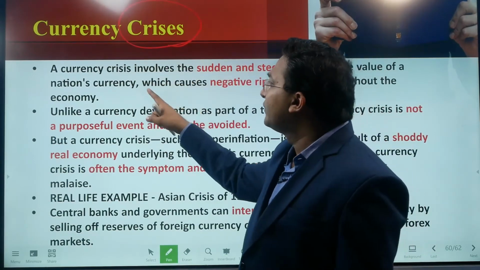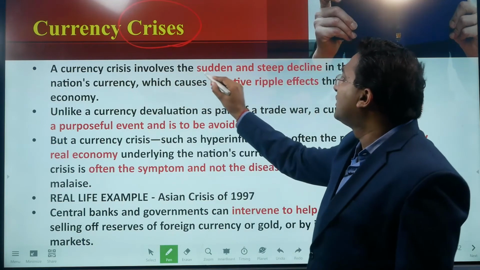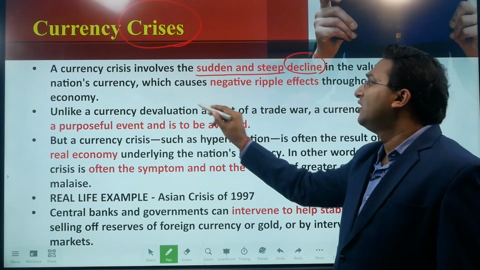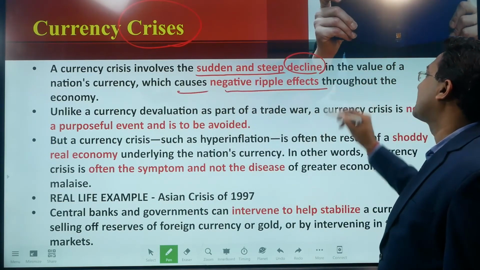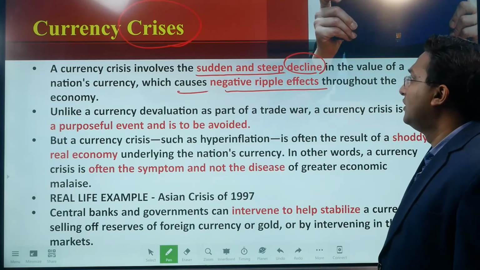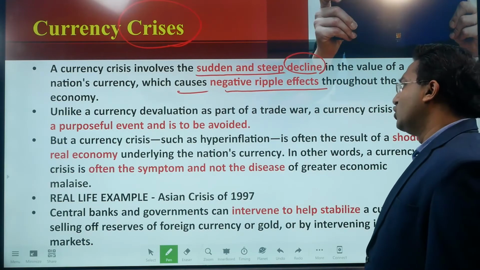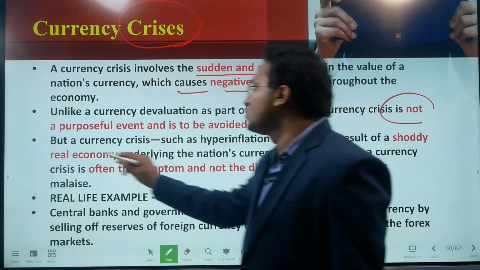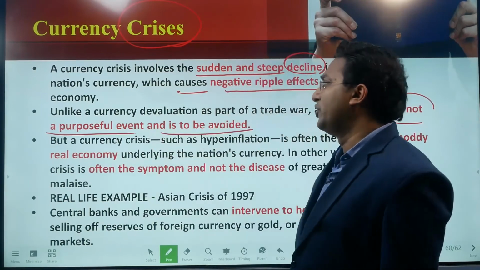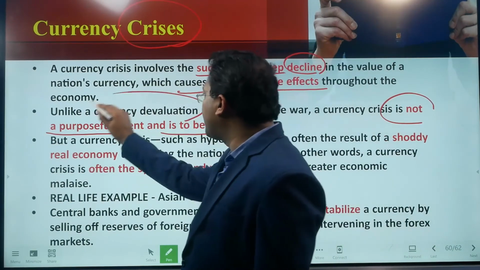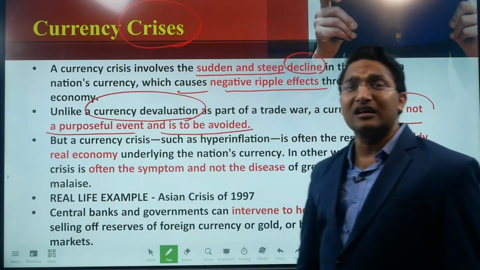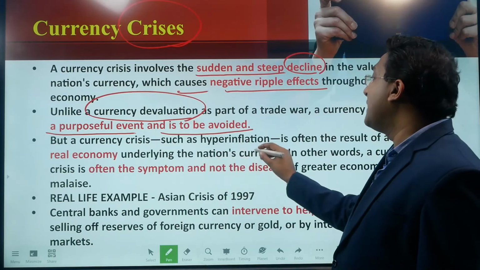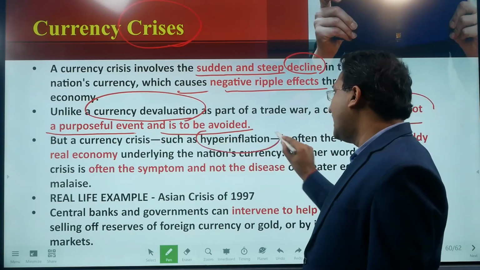In case of currency, a currency crisis involves the sudden and steep decline in the value of a nation's currency, which causes negative ripple effects throughout the economy. Unlike a currency devaluation as part of a trade war, a currency crisis is not a purposeful event and is to be avoided, right? Currency devaluation is a purposive and deliberate attempt, but a currency crisis is out of control. It can happen because of hyperinflation.